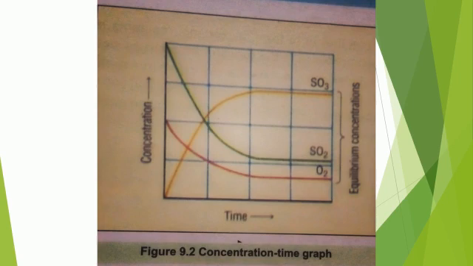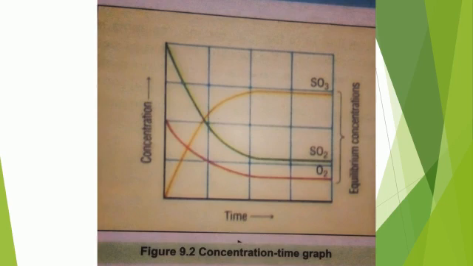What do we mean by this? It means that the rate of the forward reaction, in which sulfur trioxide is formed from sulfur dioxide and oxygen, and the rate of the reverse reaction, in which sulfur trioxide again decomposes into sulfur dioxide and oxygen, become equal.